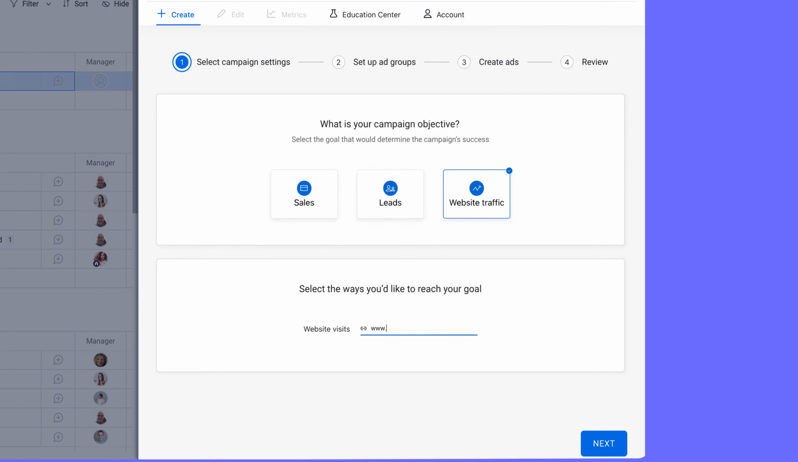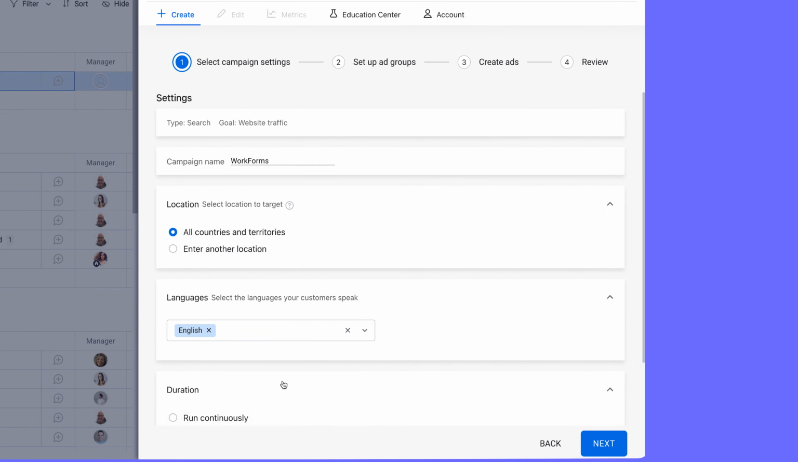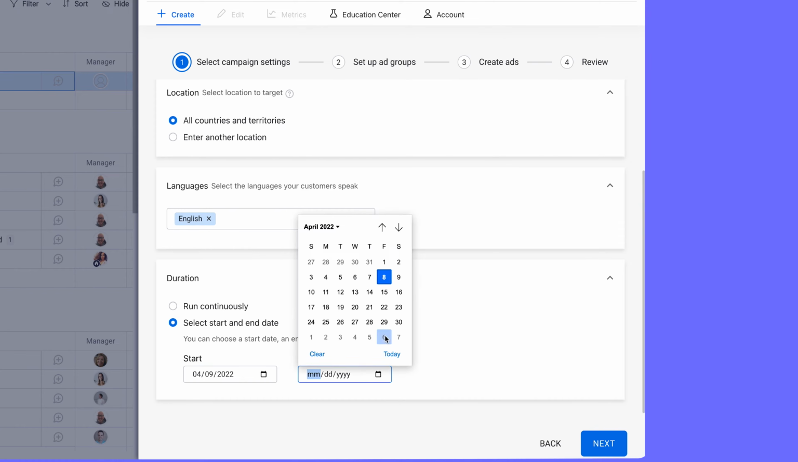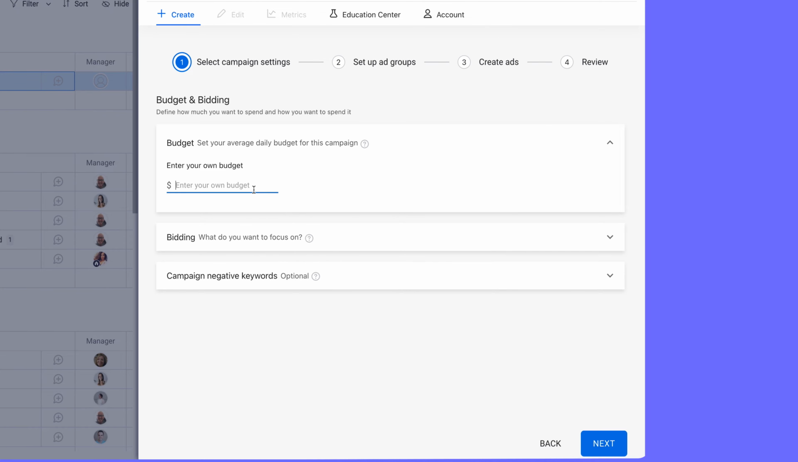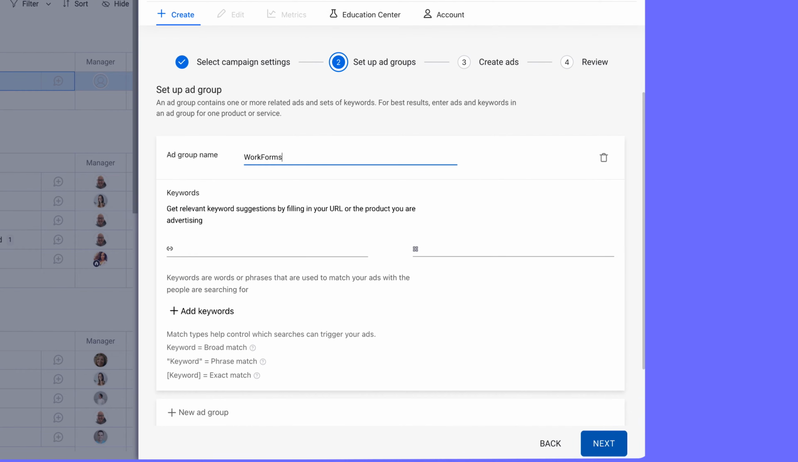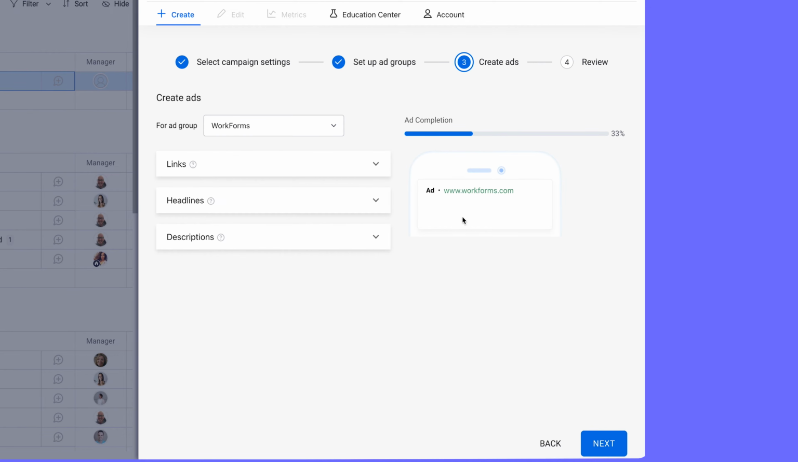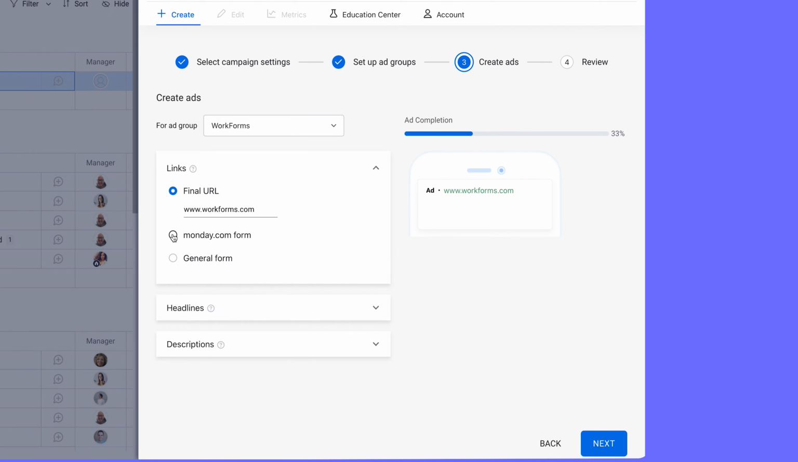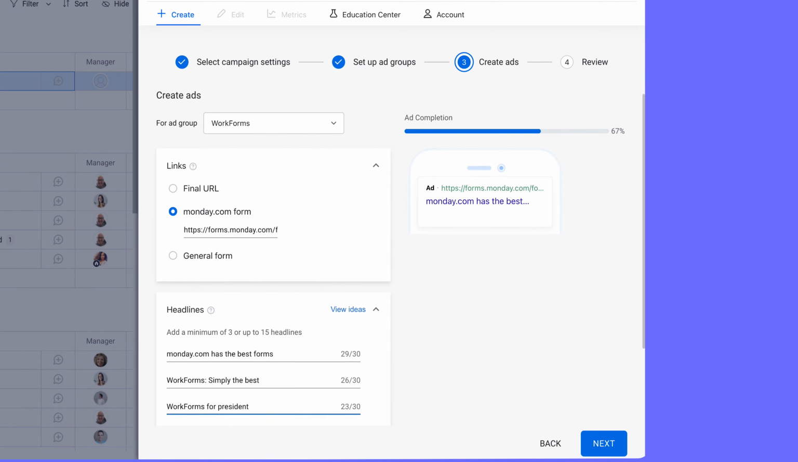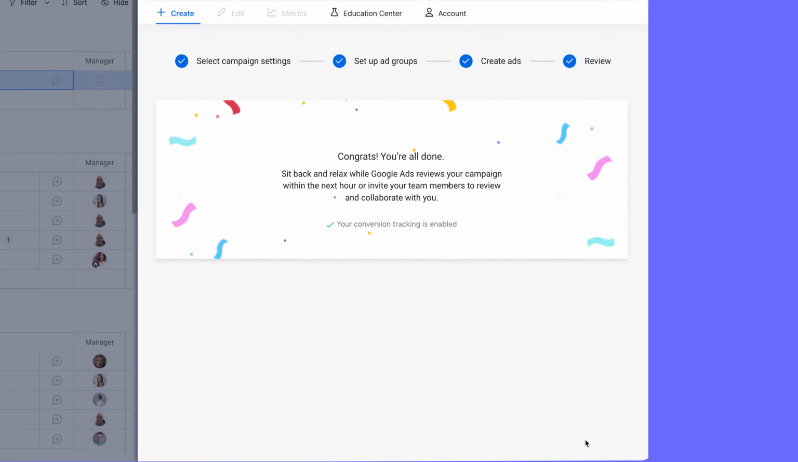Keeping in mind that only search campaigns can be generated, we'll first define the main objective and settings of the campaign, and then set a budget and bidding strategy. Next, we'll set up ad groups and define relevant keywords. From there, finalizing the ad is as simple as can be. We'll link to a Monday form, add headlines and descriptions, and we're done. We're ready to go live.